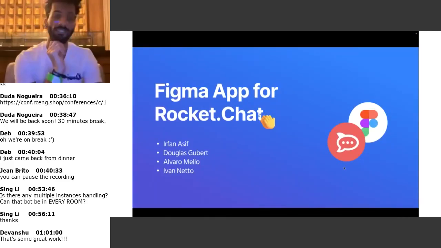So yeah, this summer we have built something that the designer community at Rocket.Chat can take help of. This is a Figma integration for Rocket.Chat. For those of you who don't know what Figma is, let me explain. Figma is a UI/UX design tool used by designers to create UIs and design prototypes.